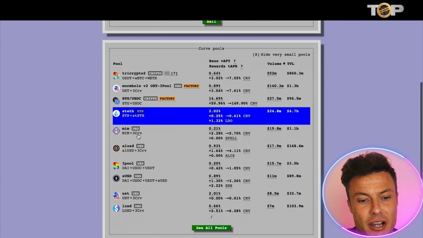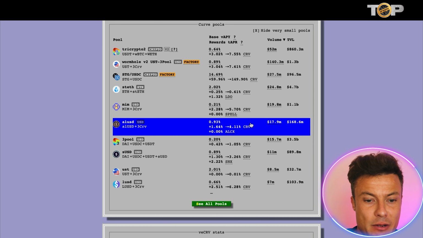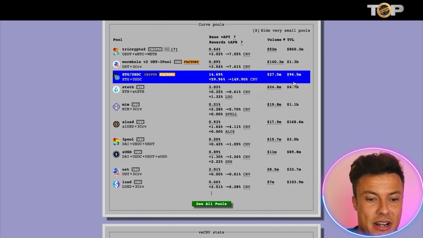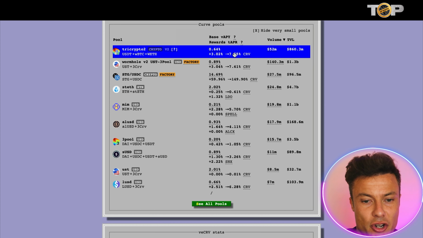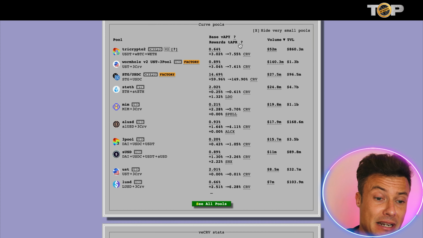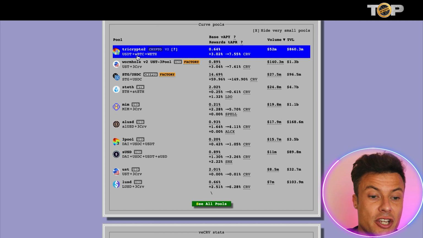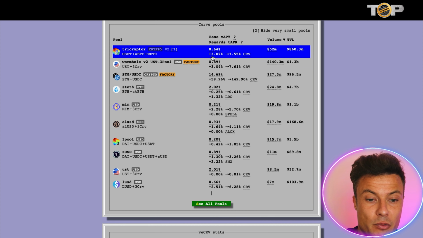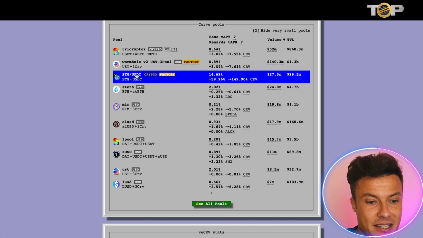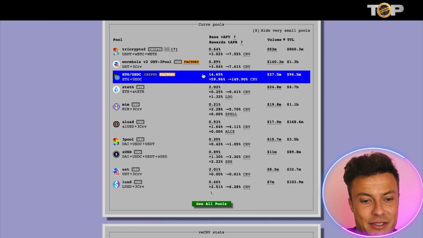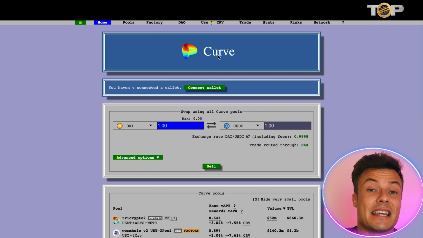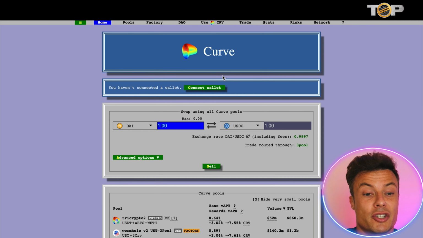Clicking on Curve, you can come down and see all the different pools that are available, showing all of the percentage potential gains, the volumes being traded at the moment, and the total value locked. At the top we've got total value locked $860 million, and if you wanted to, you can then click on this and see the different cryptos that are accepted, and the potential rewards, here around 3%. But if you look down through the list, guys, STG USDC currently stands at around plus 59.8%. There's lots of opportunities to find different ways in which you can make really serious returns on your crypto investments.